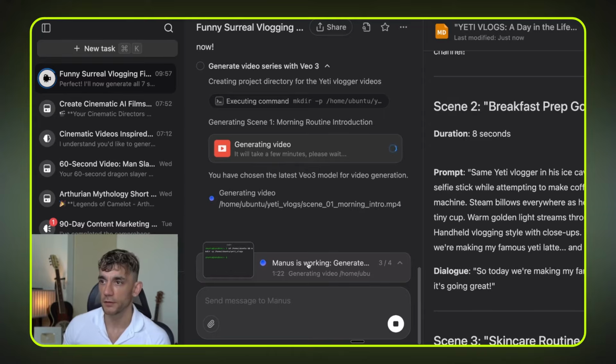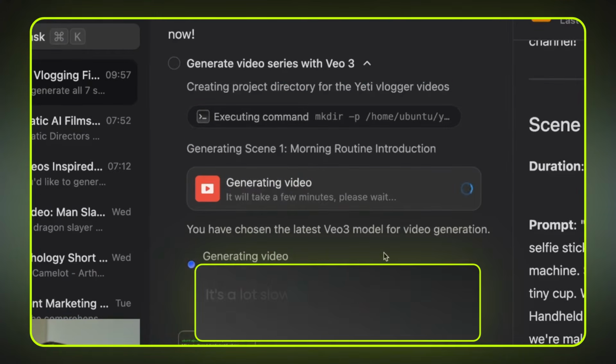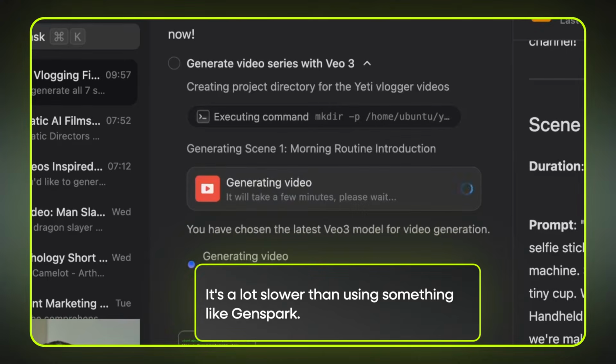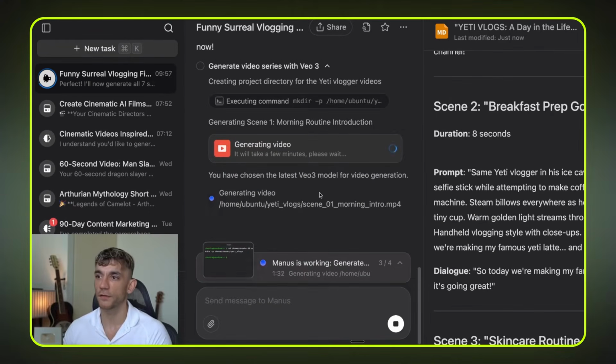So you can see now it's generating the video, and it's a lot slower than something like GenSpark. So when you're using Manus, for example, you can see it's just generating one video at a time. It's not generating like all 10 videos at once, right? And so you have to wait for each video to be generated before that's going to be done.